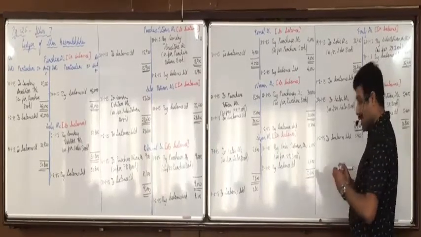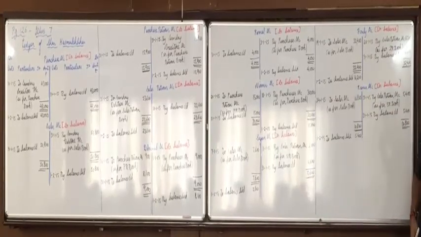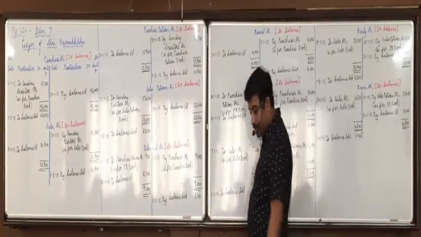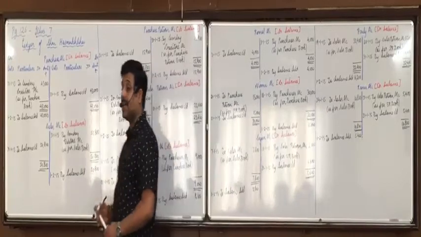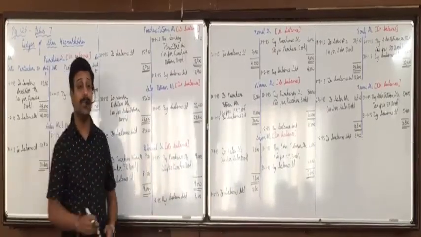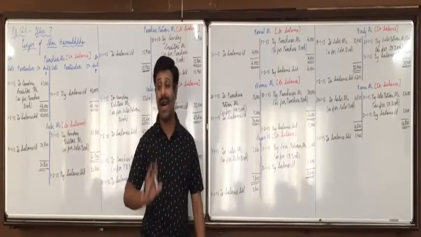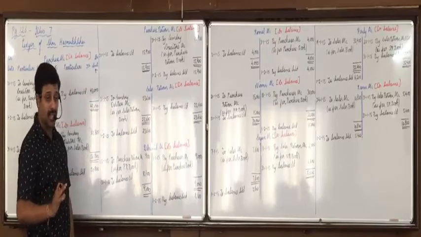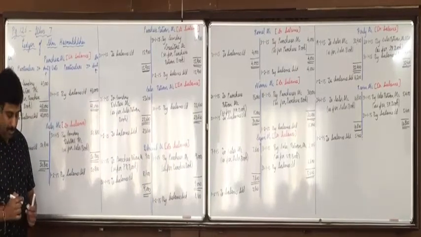All of you are able to recollect this balancing procedure? And after the balancing, what do we make to verify whether it is correct or not? Trial balance. And it should tally, means debit and credit balance should come equal.